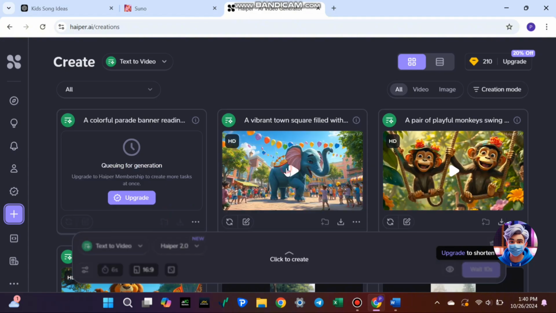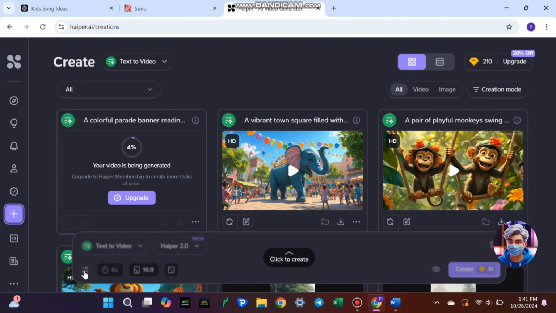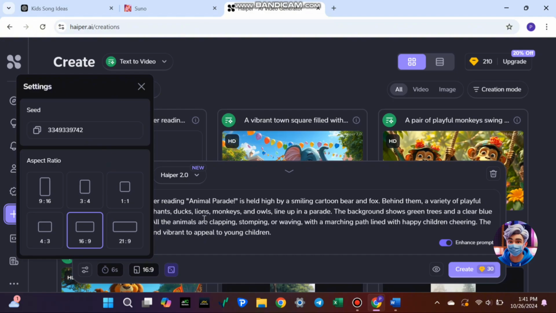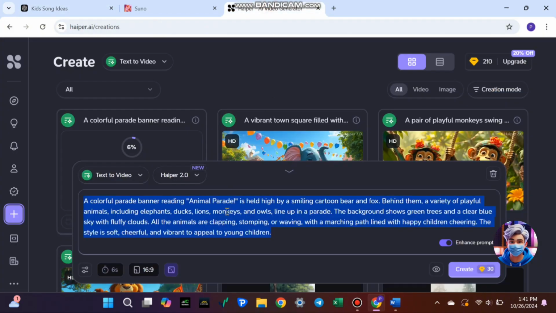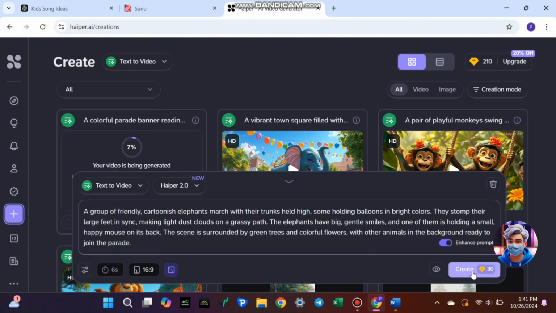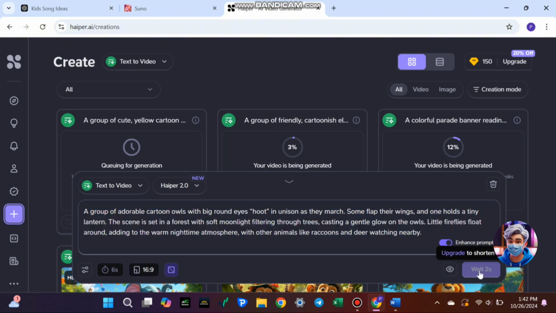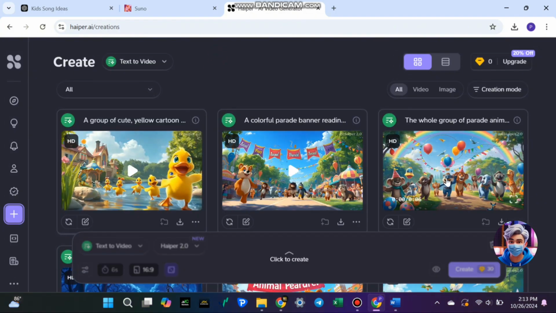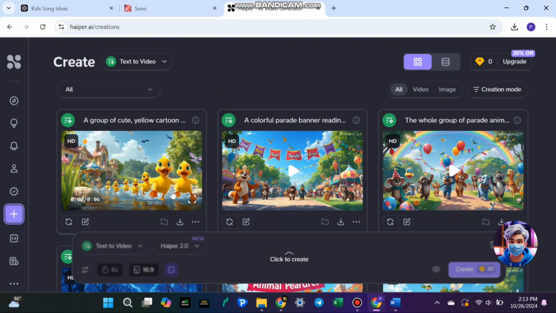To ensure our animations have a consistent look, take the seed number from our first creation and paste it into the settings before generating the second image. This step is important because it helps maintain the style across all our visuals. Now, create the second image using the same process. Repeat these steps for each scene in your song. Keep in mind that each creation from Haiper AI only gives you a 6-second video. If a scene in your song lasts longer, you'll need to create additional images to fill that time. Once you've completed all the scenes, download each video.